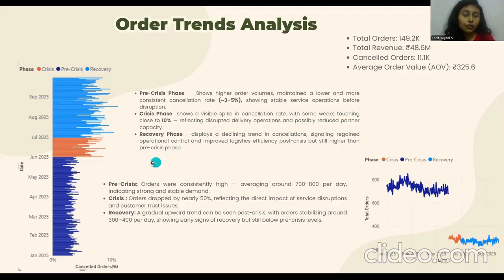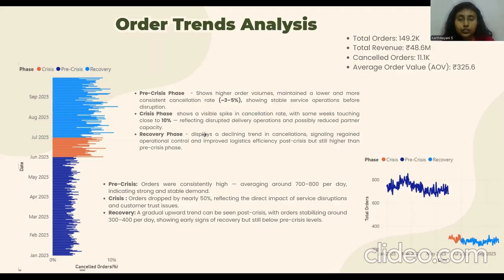So now let's go over the cancelled orders rate chart on the left. In this, the pre-crisis phase shows higher order values, but they have a lower cancellation rate, approximately 3 to 5%, which shows that the service operations were stable in the pre-crisis phase, that is before the crisis disruption. In the crisis phase, we could see a visible spike in the cancellation rate, with some weeks touching 10%.